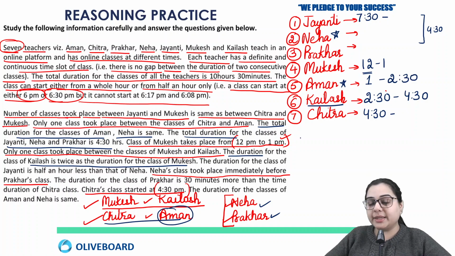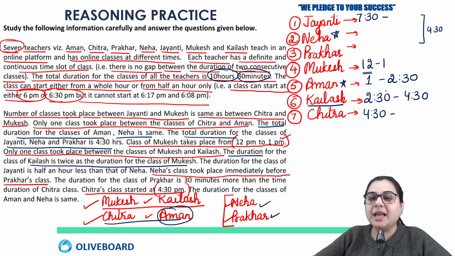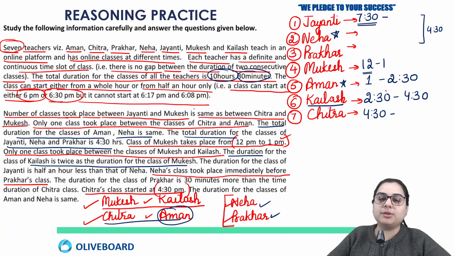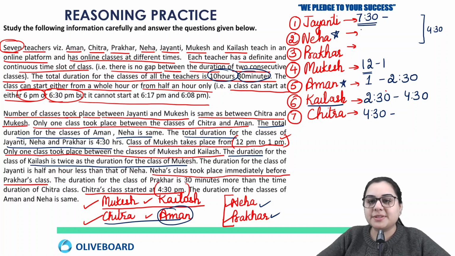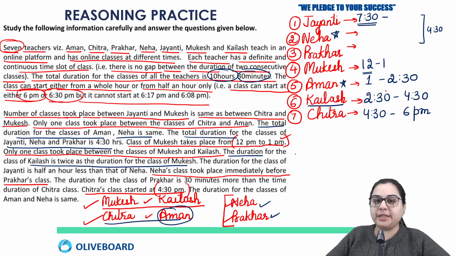Okay, so see one more thing. At least now I can know the ending time of Chitra. How? Because we know that the total duration of all the sessions is 10 hours 30 minutes, and the first session time we got to know is 7:30. So if the first session is starting at 7:30, after we complete 10 hours and 30 minutes, what is the time? It is 6 p.m. So starting from 7:30 a.m., after 10 hours 30 minutes, it is 6 p.m. So that means Chitra's session is ending at 6 p.m.